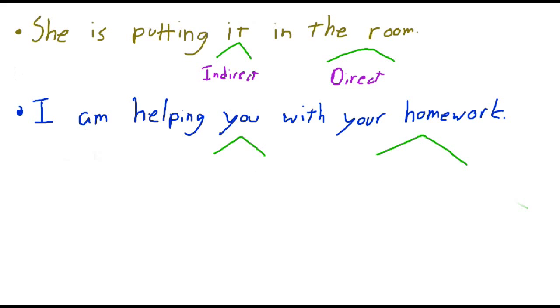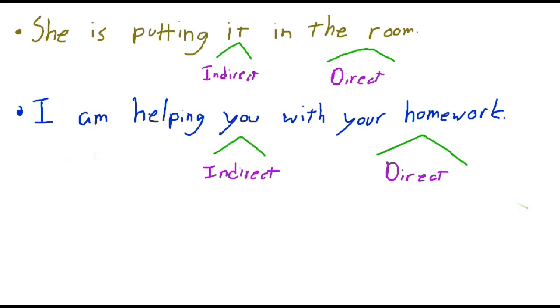So I'll give you a second. Let's see if you can guess what the indirect object is. Okay, well the indirect object is you. I am helping you with your homework. That is the indirect object. And the direct object is your homework. That's more of what the sentence is about, correct? It's more about your homework, not so much you. Okay, I'm helping you with your homework.